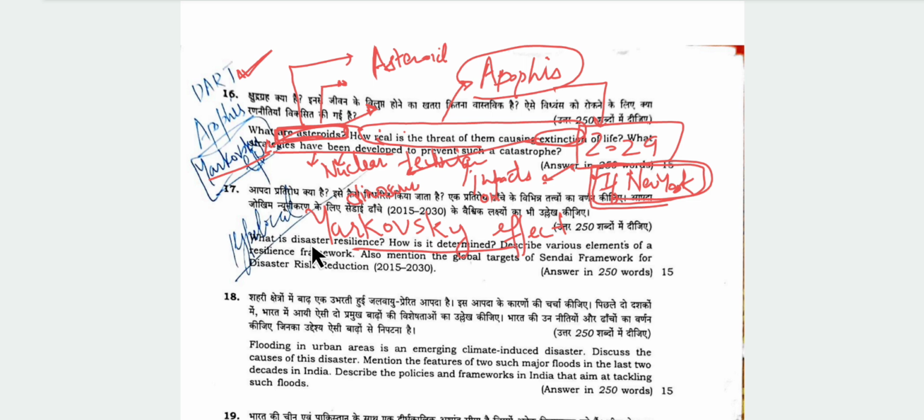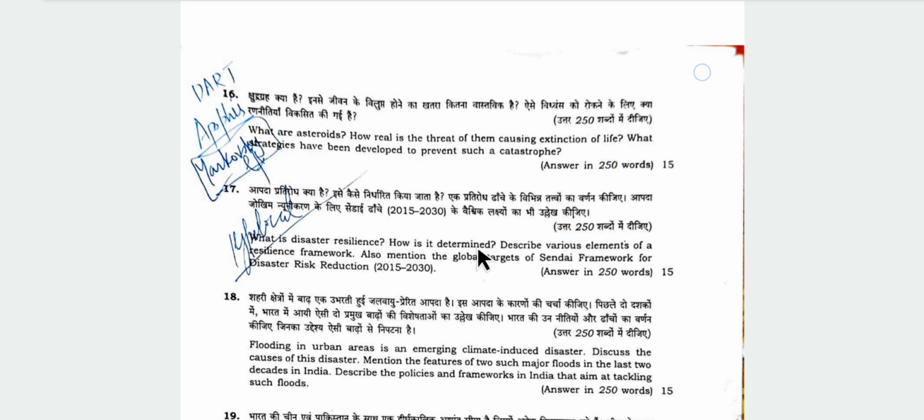Then coming to the next question, what is disaster resilience? Disaster resilience you will have to define. You can also make a diagram, for example, hazard, exposure, vulnerability, and this part will be the risk.